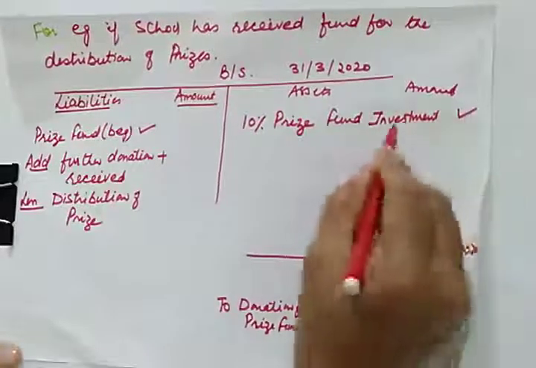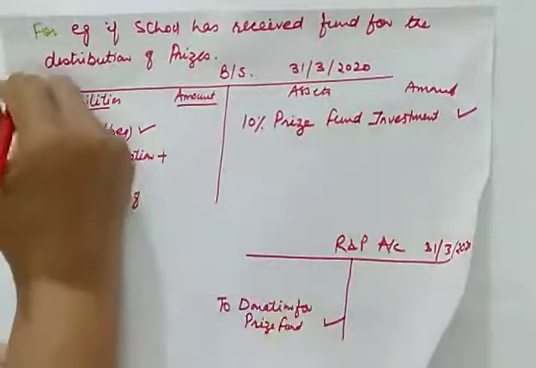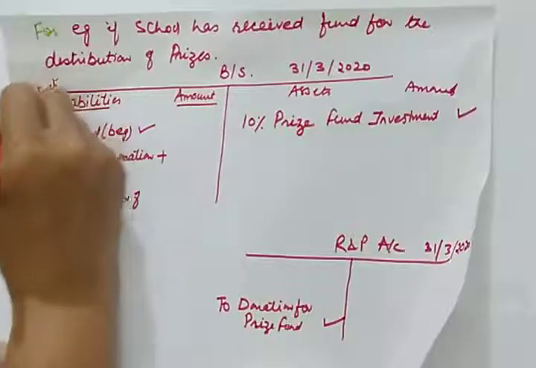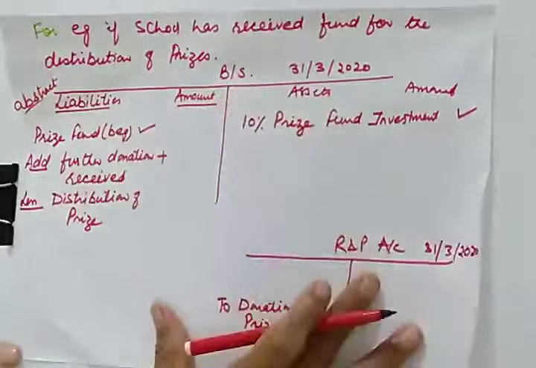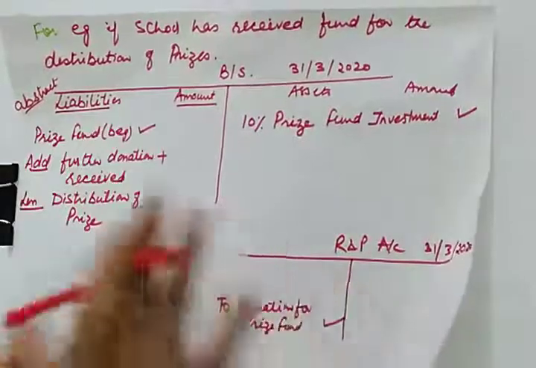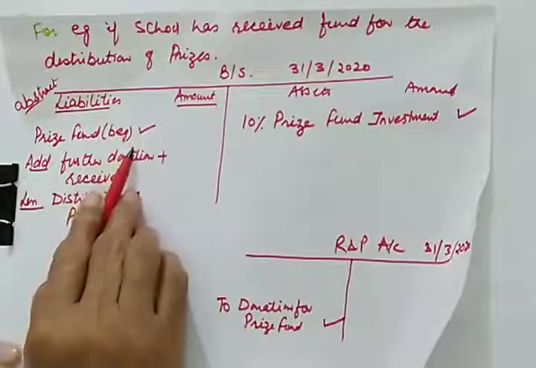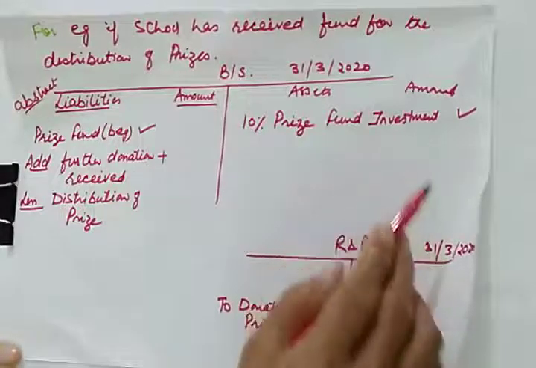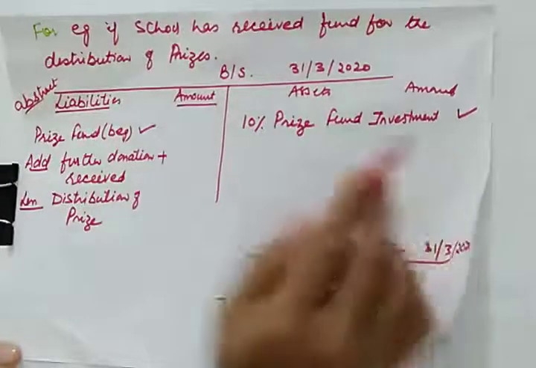And when you purchase prize fund investment, because this is an abstract of the balance sheet, we are only showing the limited items, not the full balance sheet. Whatever fund you are receiving, your cash will increase, and if you make an investment, your cash will decrease.